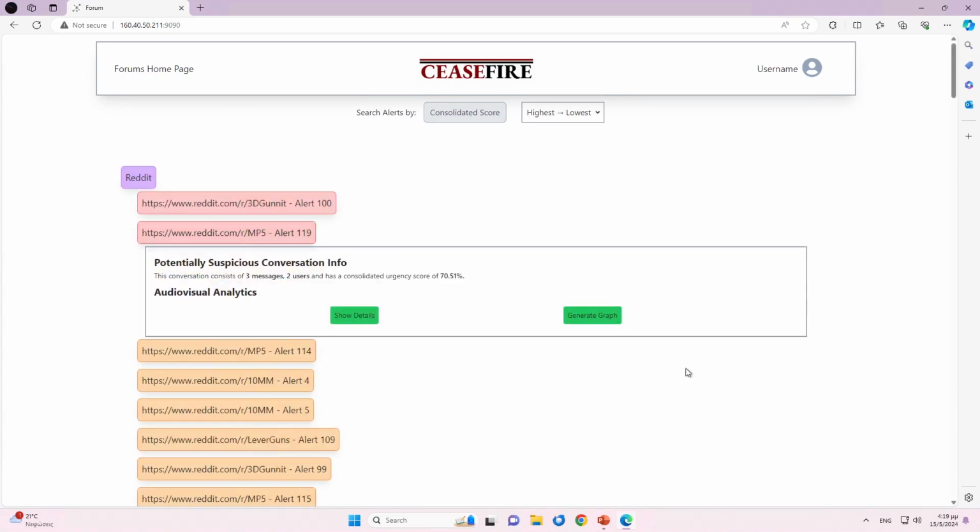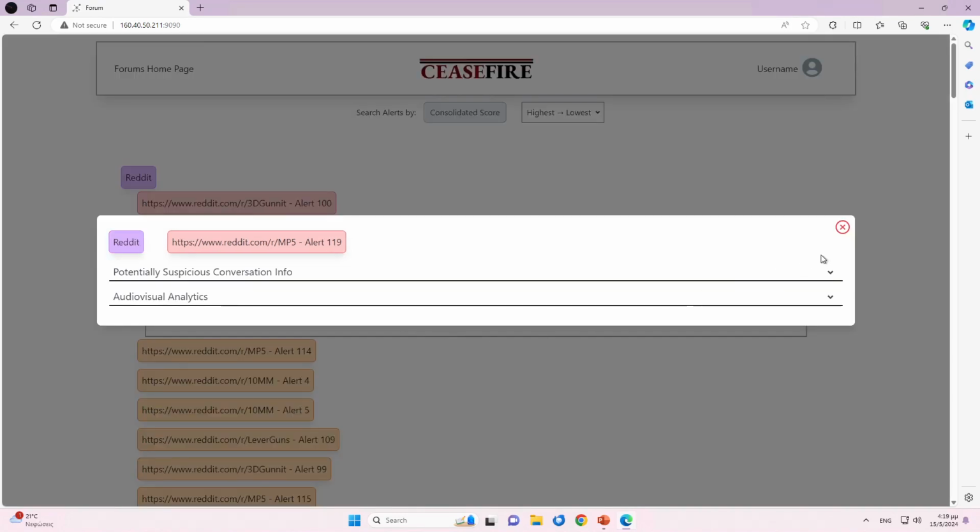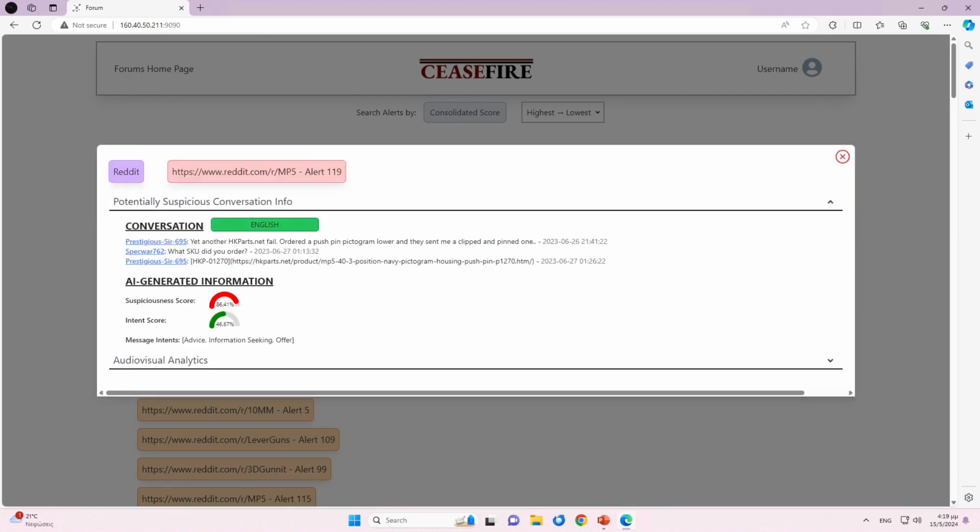After choosing an alert from the list, the LEA user might deem the conversation noteworthy by accessing its summary. In this case, they can click the Show Details button. Clicking on Show Details reveals the conversation's detailed contents, including discussion transcripts, participant usernames, and reports from the natural language understanding models. The ceasefire tool utilizes 2 NLU models.